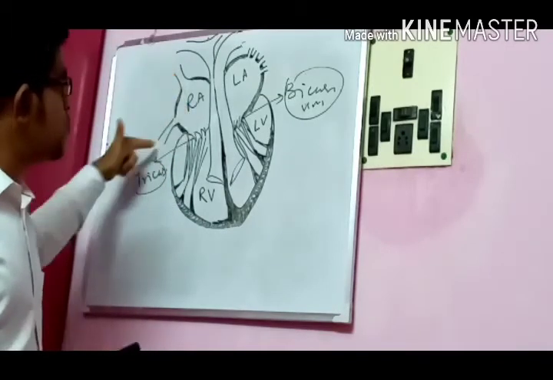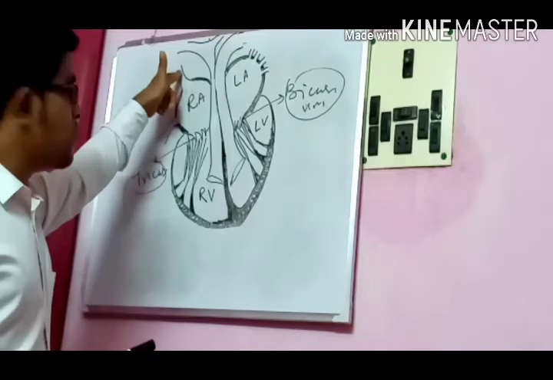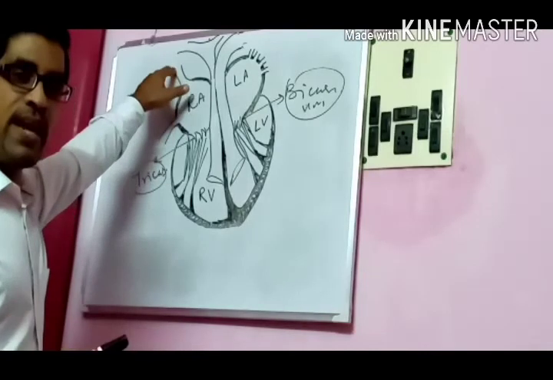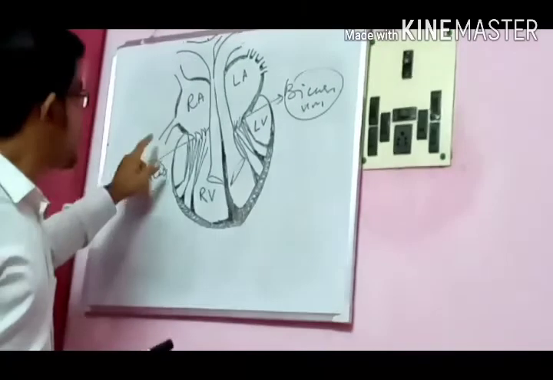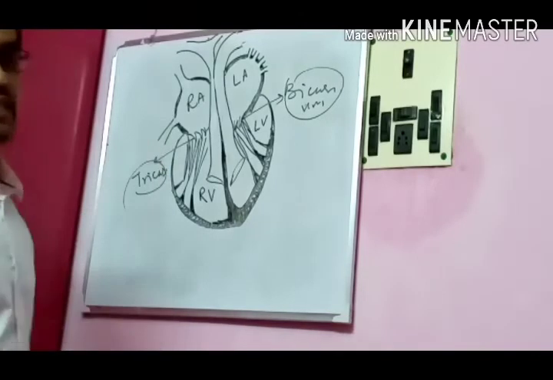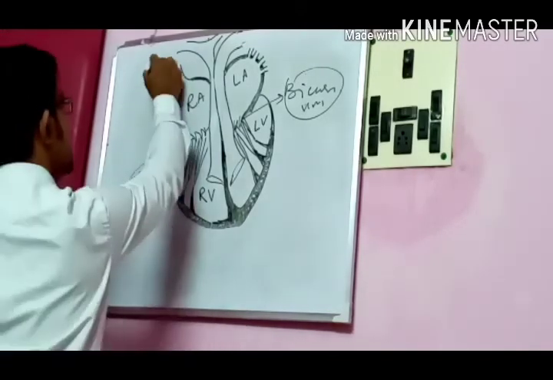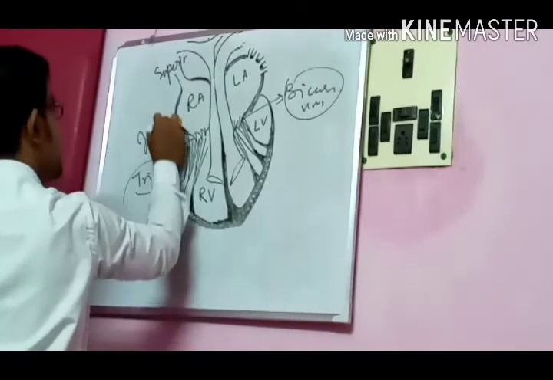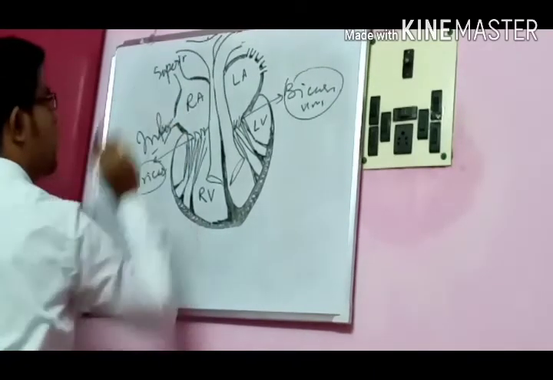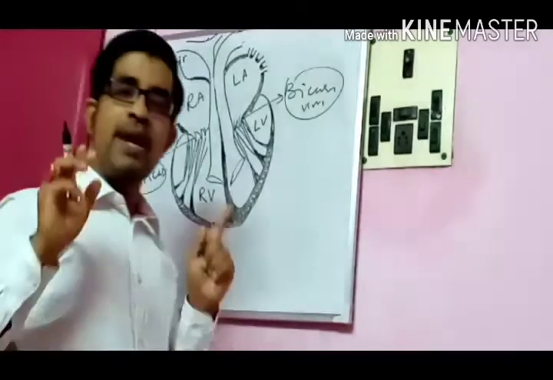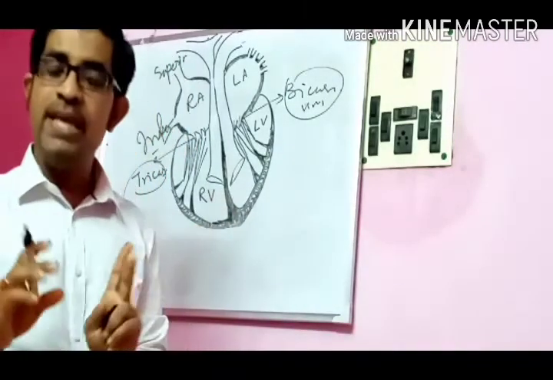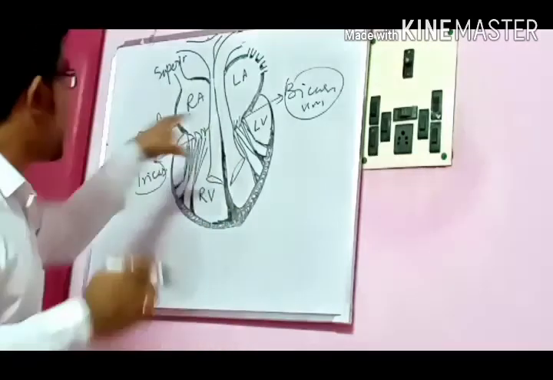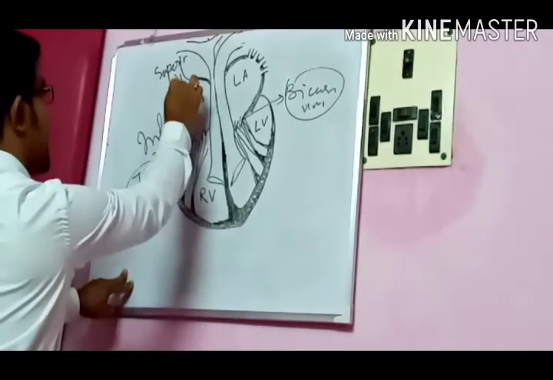It has 2 openings. This is the first opening, this is the second opening. The first opening is called the superior vena cava. The opening below is called the inferior vena cava. So this is the superior vena cava and this is the inferior vena cava. These two are responsible for bringing the deoxygenated blood from your body to the heart. So the direction is like this.